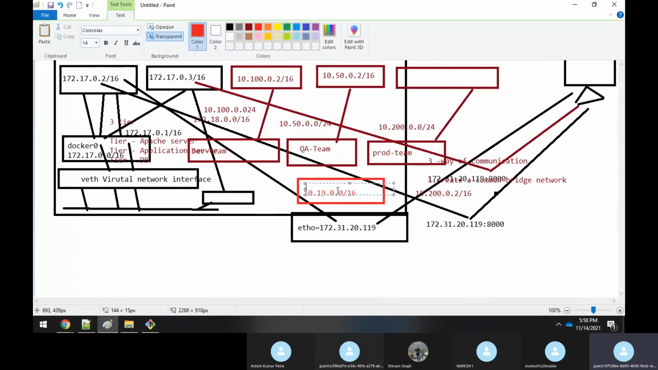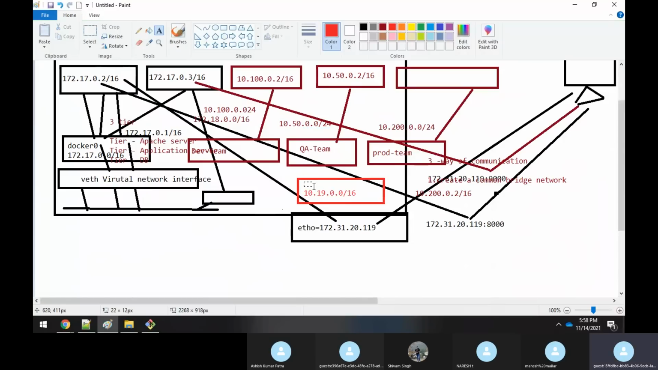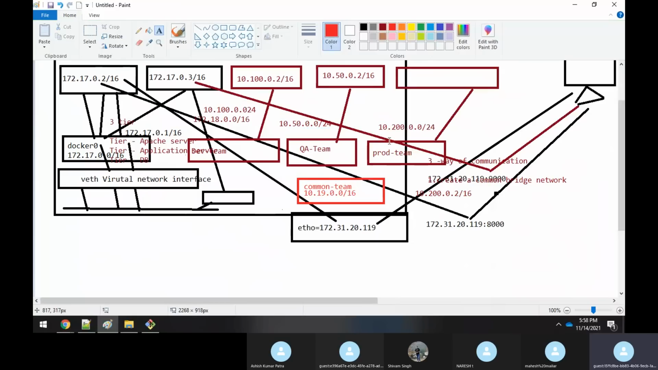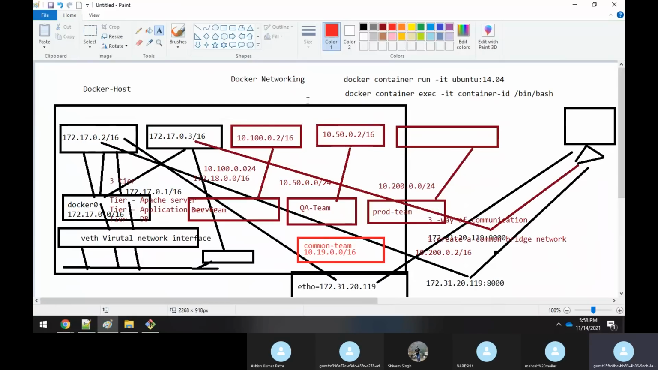Sorry, I don't have space here, so let me write it here. I'll give the name as common hyphen team something. Here I am giving a dev team, QA team, or prod team. Same thing, I will create a common team. Whenever I want to communicate, I want to connect this container's IP address to this common team. Similarly, I want to connect from this container to this common team.